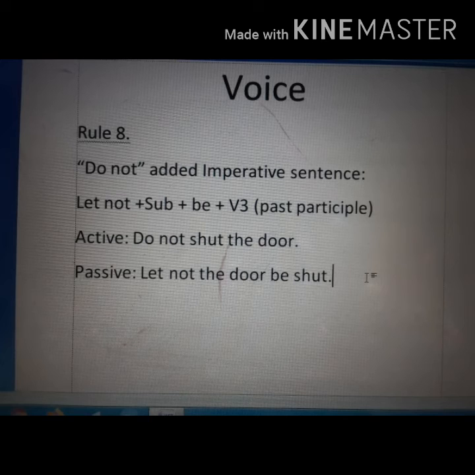Now do not added imperative sentence. If you get do not in an imperative sentence, then what will be the voice change? The structure of this kind of imperative sentence is let not plus subject plus be plus V3. Let's take an example. Do not shut the door. Let not the door be shut.